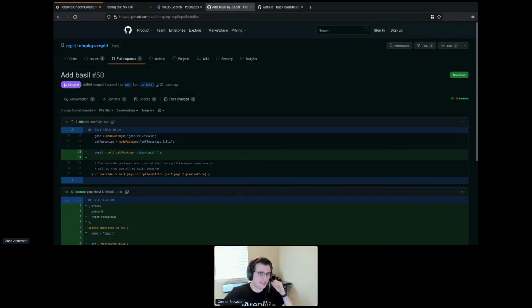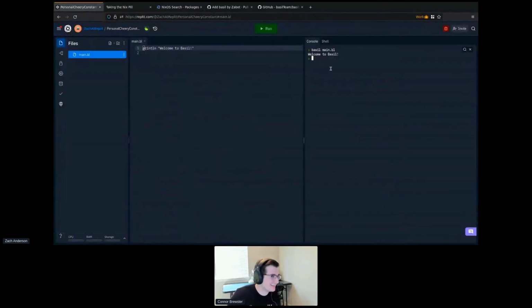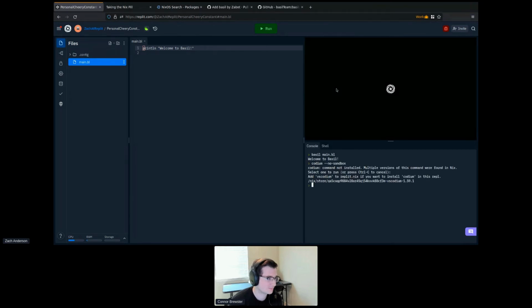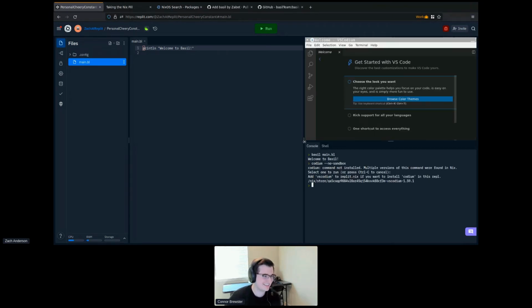Someone asks, is it possible to install VS Code or Eclipse with Nix? It absolutely is. In fact, I'm just going to go to this REPL here, and I'm going to run Codium. No sandbox. Now, Codium is not installed in this REPL, but we know what package contains Codium, so we can install it from that package. We figured it out automatically. And hey, now we have VS Code in a REPL. Just like that. Didn't have to even install anything.